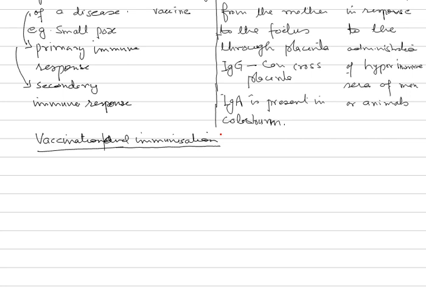So immunization is the response to the material which is introduced in the body through vaccination. So a bigger process. So vaccination and immunization.